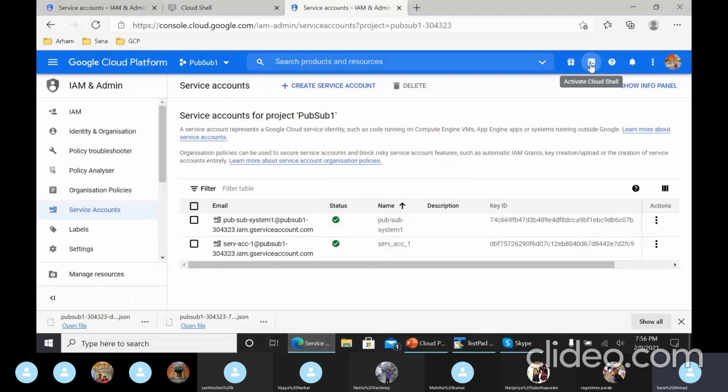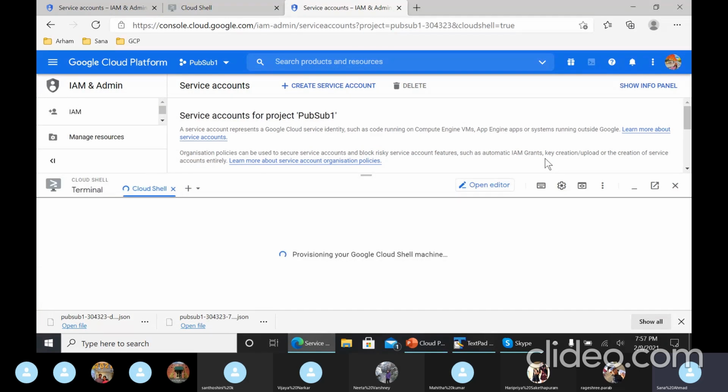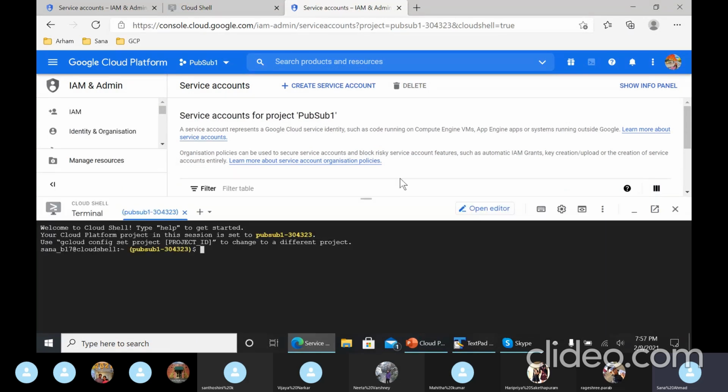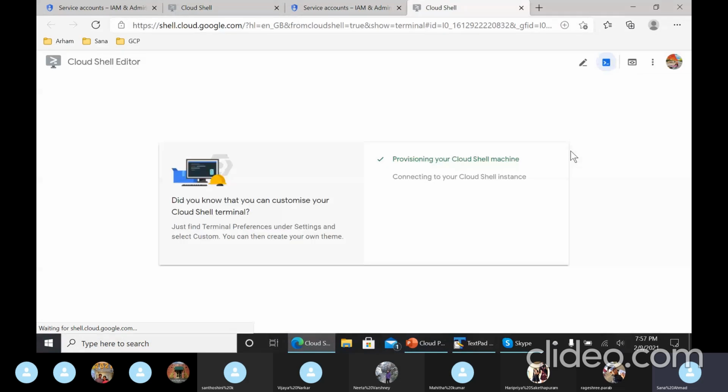Click on this console. I have certain commands, and you would understand some part. So click on activate cloud console. You can click on open in a new window or work there.